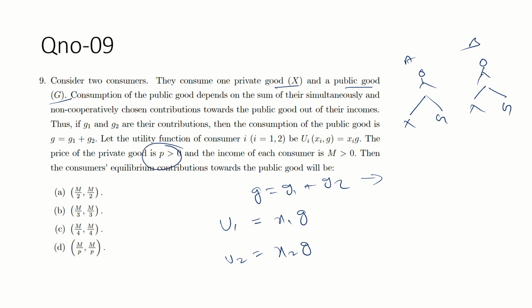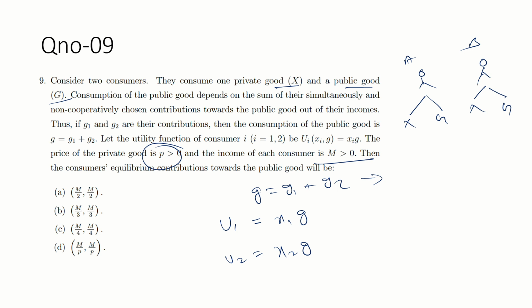The price of the private good is positive and income is positive. Then what is the consumer equilibrium contribution toward the public good? That is the question, guys.